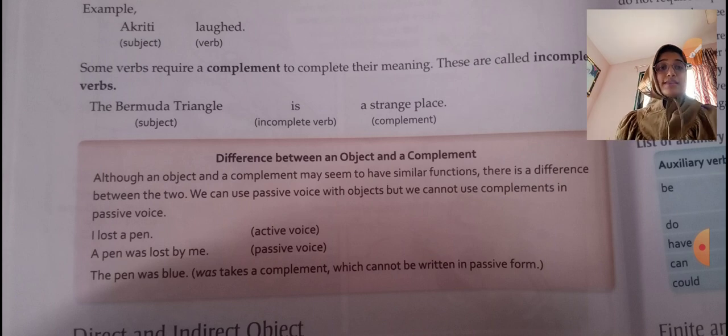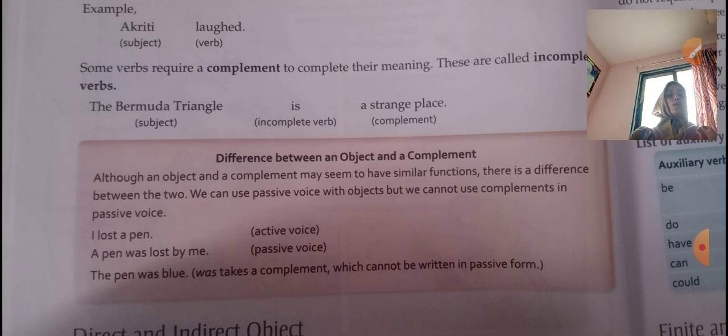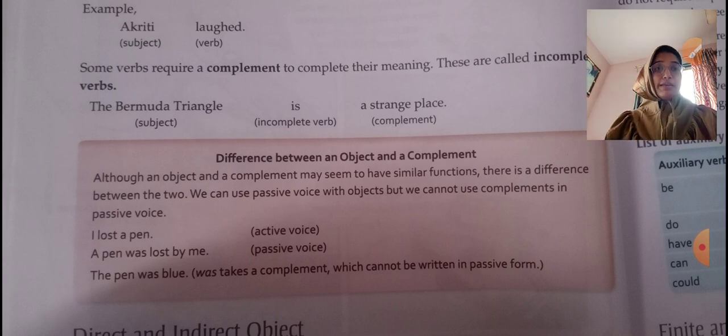We can use passive voice with objects, but we cannot use complements in passive voice. I lost a pen, that is active. A pen was lost by me. So again, by me, it can be used as passive voice. So we can use passive voice with objects, but not with complements.